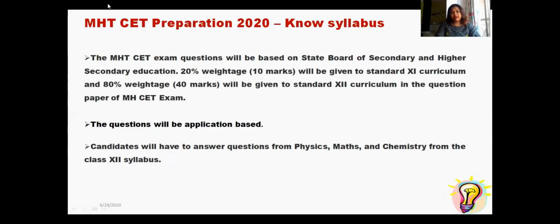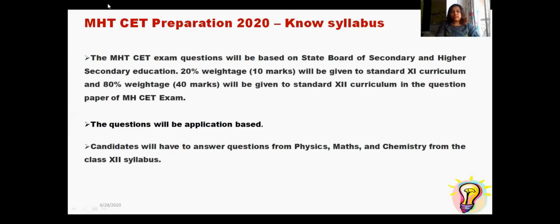Based on that syllabus, you will get 80% of questions, and the remaining 20% of questions will come from the 11th standard syllabus. So 80% will be from the 12th syllabus and 20% will be from the 11th syllabus or 11th curriculum.